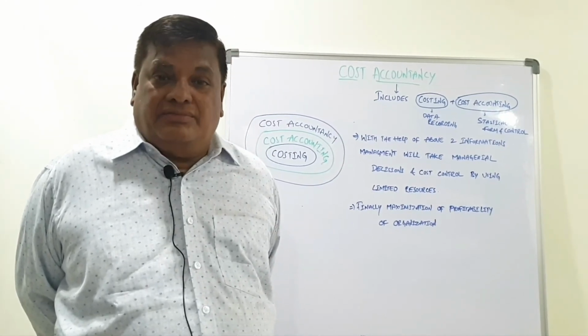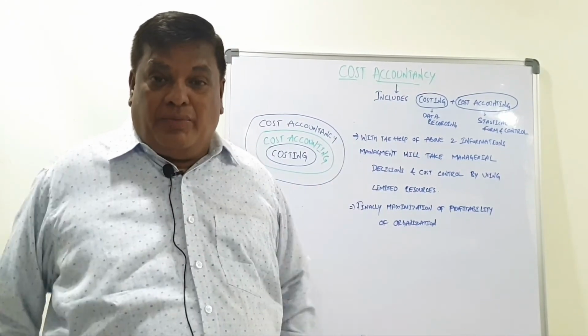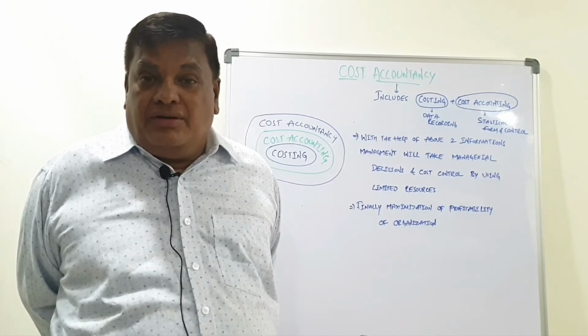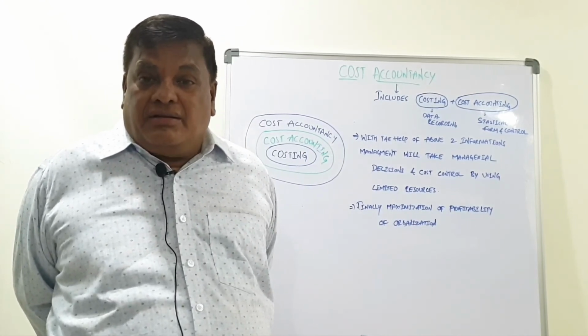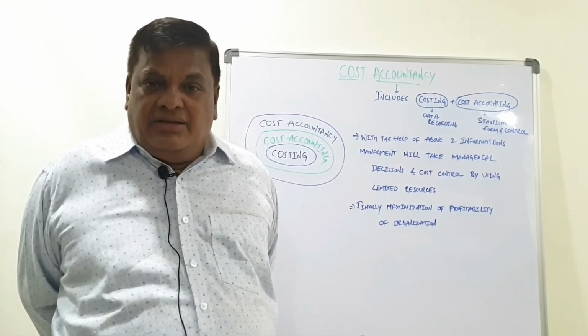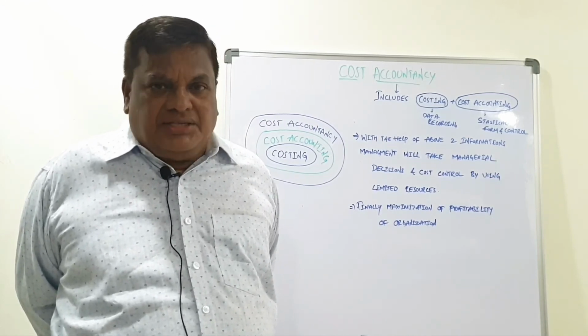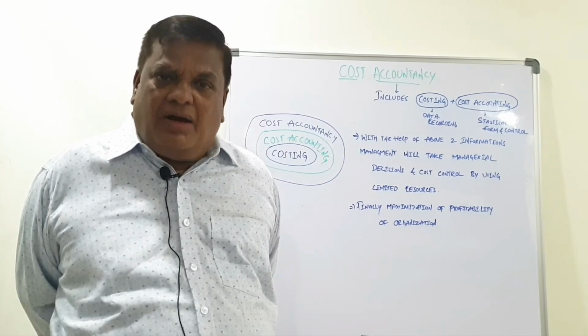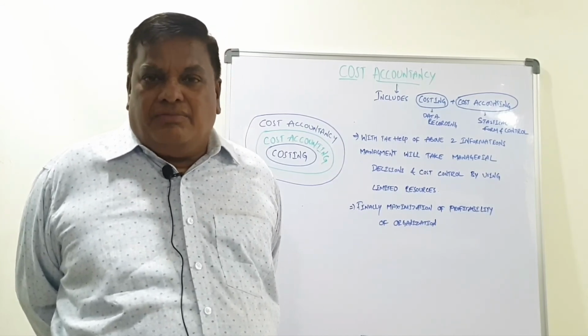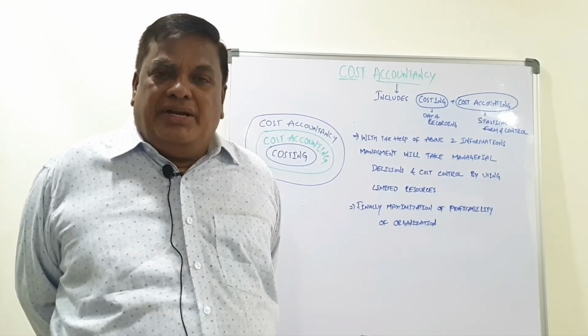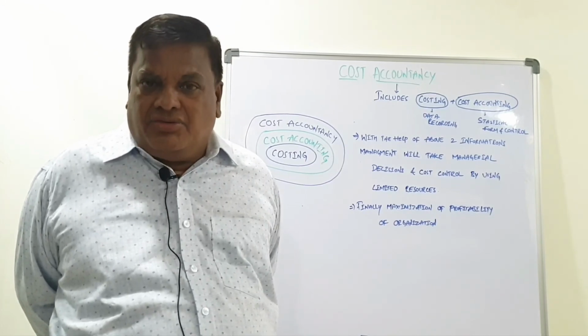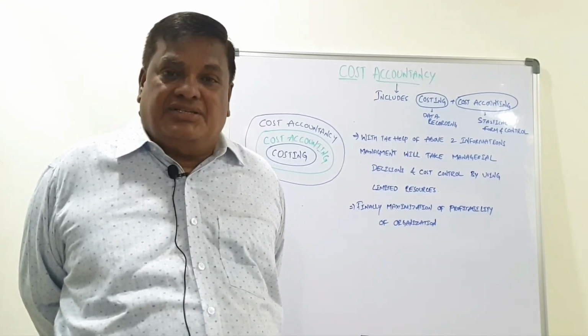It is a broad term with broad contents. It uses the data provided by costing, and cost accounting converts that information into statistical form. Both are used by managers and higher authorities to take managerial decisions.